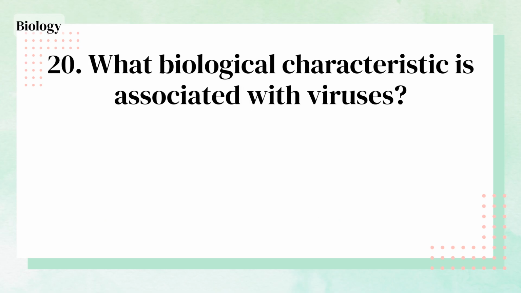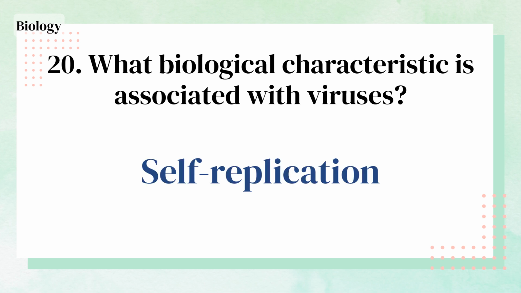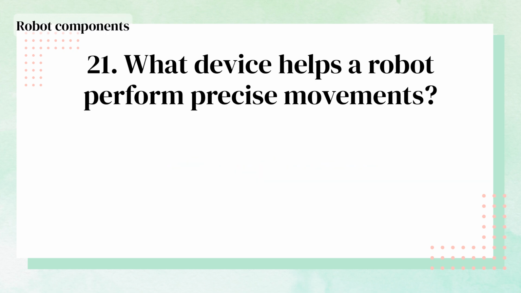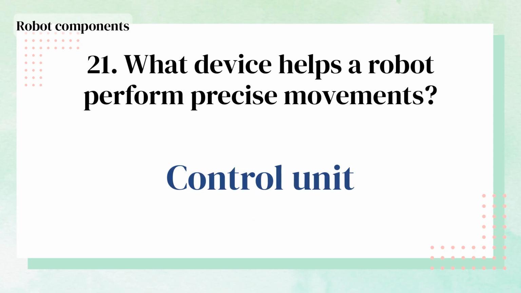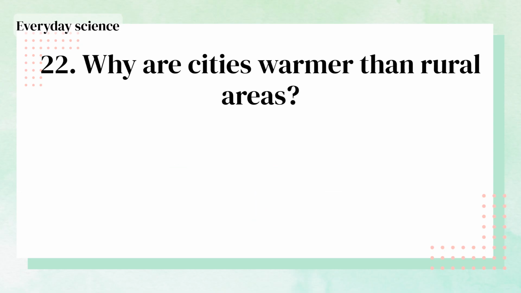What biological characteristic is associated with viruses? Self-replication. What device helps a robot perform precise movements? Control unit.